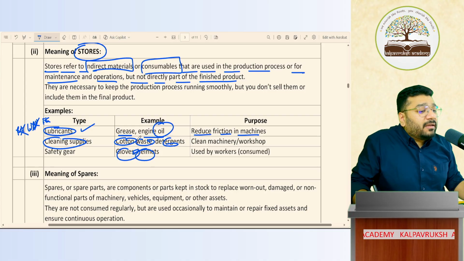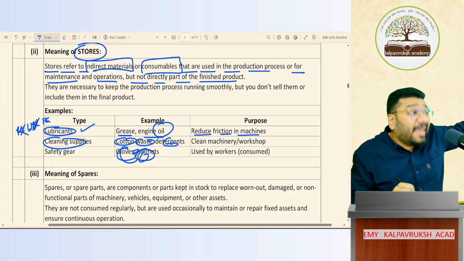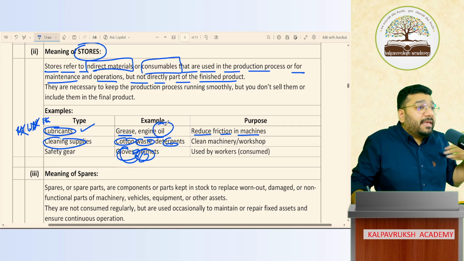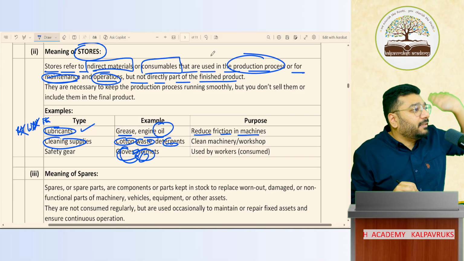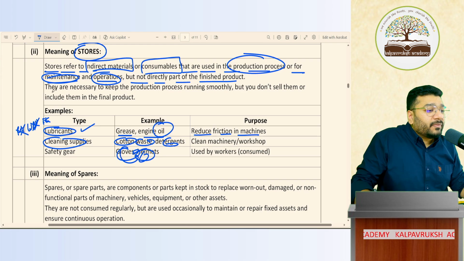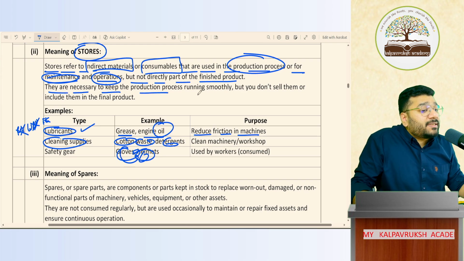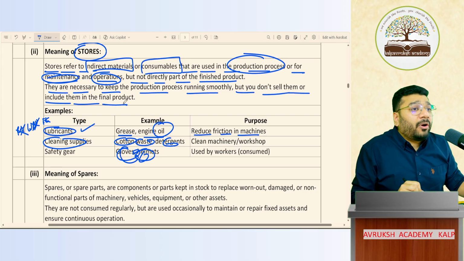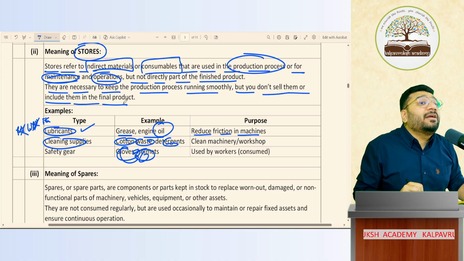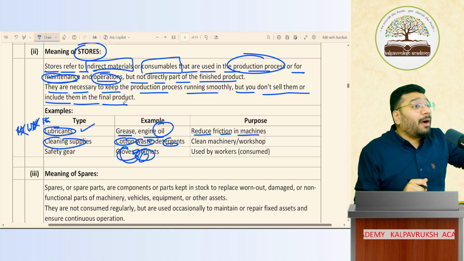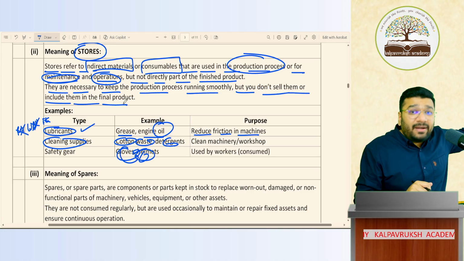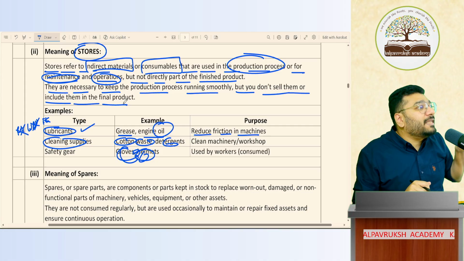Am I using these gloves and helmets directly for the manufacturing of cake? No. They help either in the maintenance or operation of the business, or in the production process indirectly. Got it? These are necessary to keep the production process running smoothly, but you don't sell them or include them in the final product. Can I call lubricants traded goods? If I buy to sell, that becomes my traded goods. Is it my traded goods? No, because I'm going to use them.